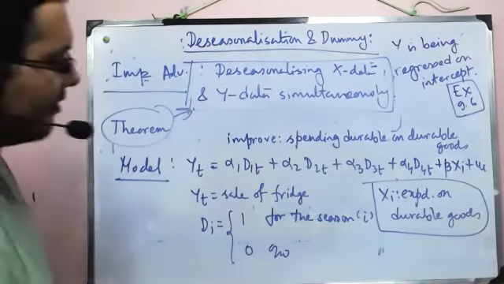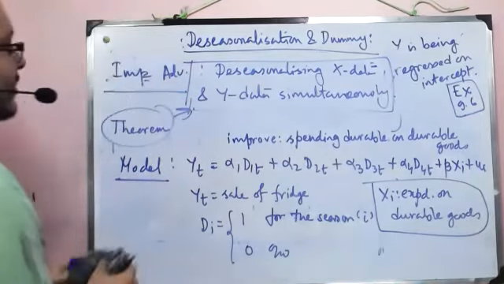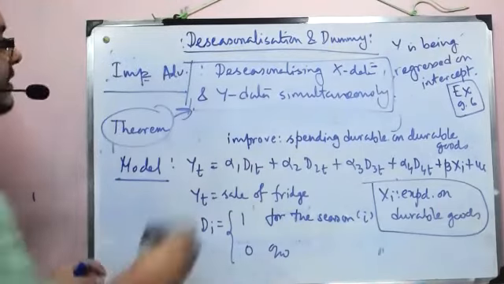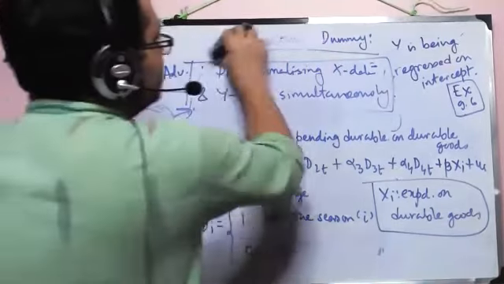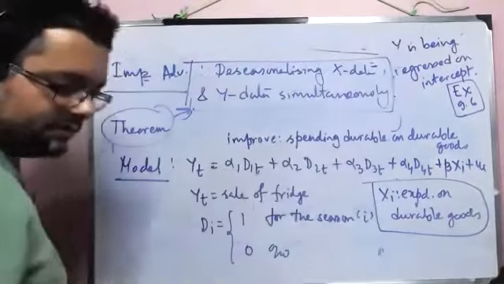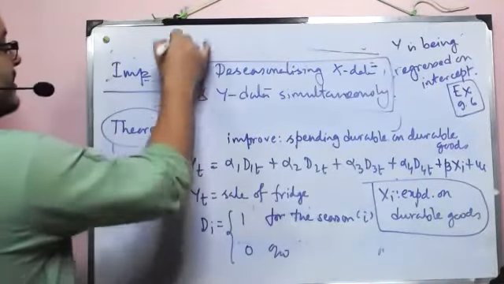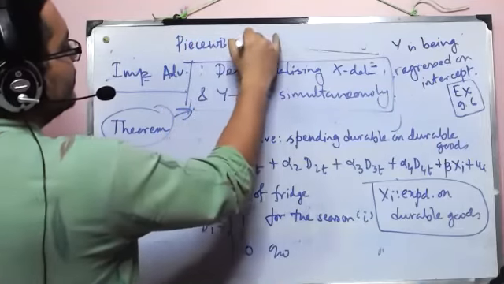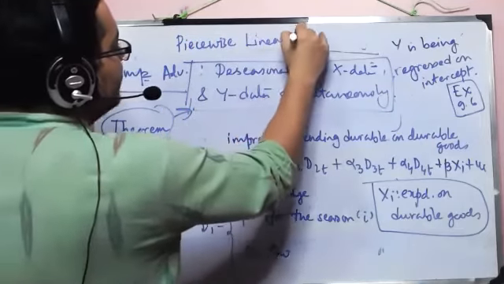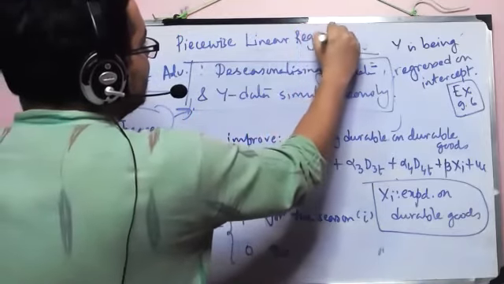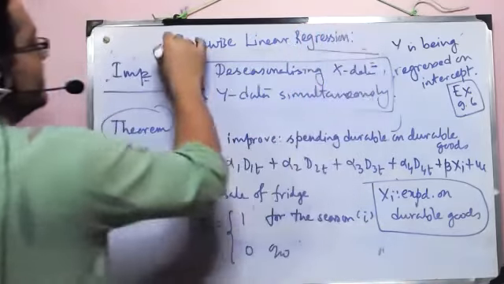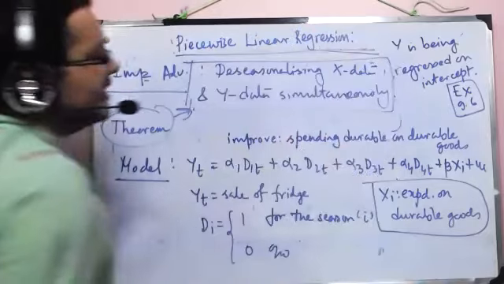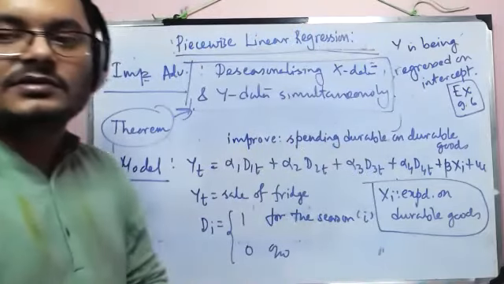Okay, so now we will move on to the third topic, that is piecewise linear regression, or the usage of, as I said, spline function. And I'll show there how using a dummy variable solves the problem.